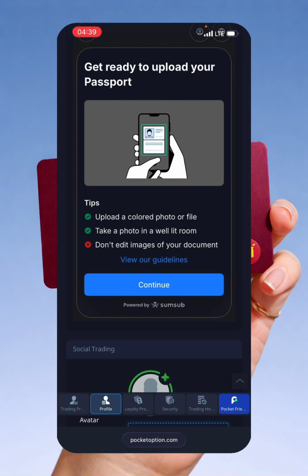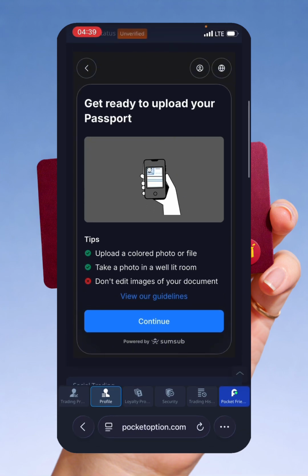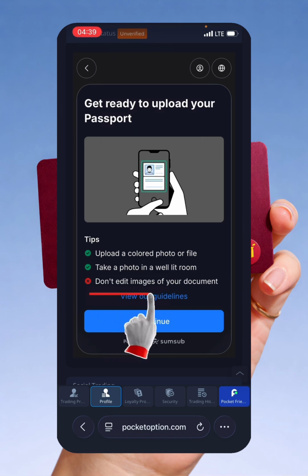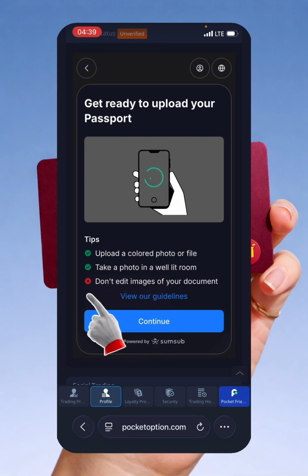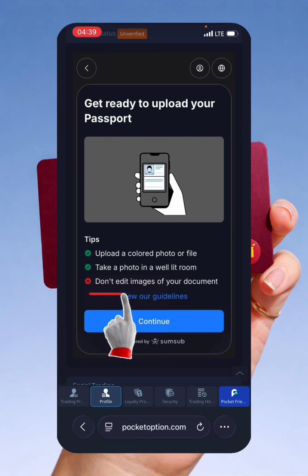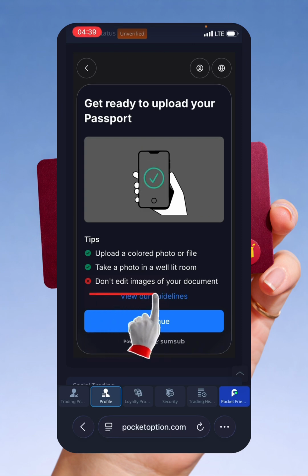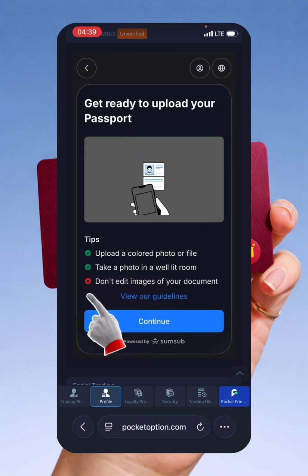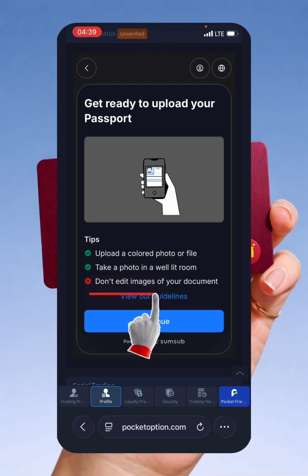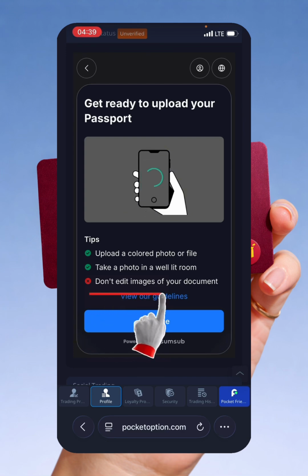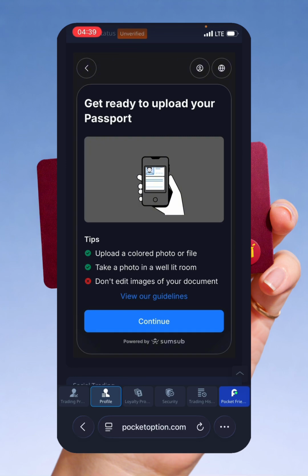Now it says get ready to upload your passport. Read the tips. Upload a colored photo or file. Take a photo in a well-lit room if you want to take the photo. Or if you are uploading, make sure it is the correct one and it's the colored one. Don't edit images of your documents, so it's not going to even process. So we're just going to click on continue.